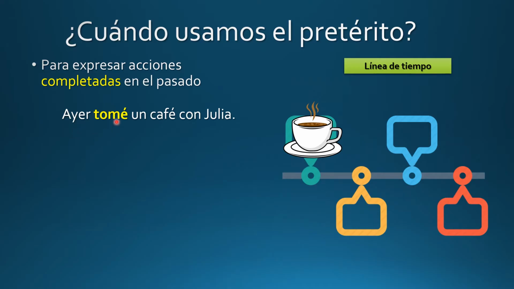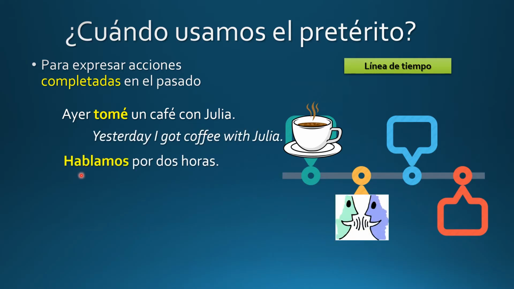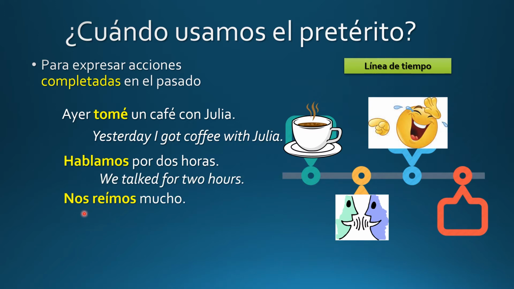Ayer tomé un café con Julia. Hablamos por 2 horas. Nos reímos mucho. So we can visualize all of these actions as points or lines, like a line marking 2 hours, hablamos por 2 horas, on our timeline, so we know they are completed actions in the past.